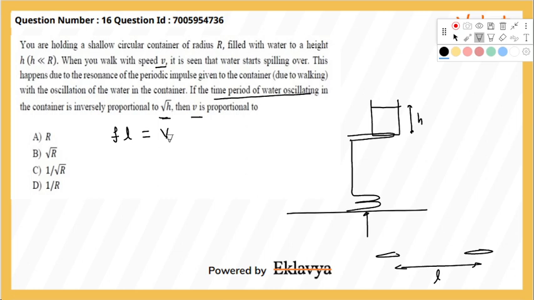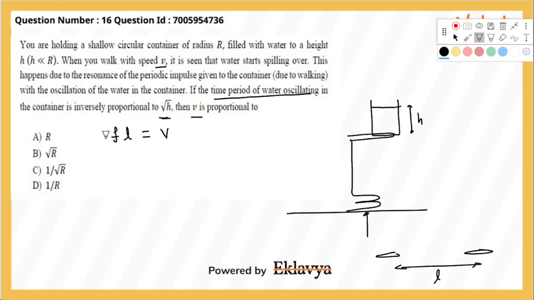What is velocity? That is simple: distance traveled per second. So f into l becomes v. You can see that the dimension is also matching. l has a dimension of length, and f has a dimension of per second, that is, time inverse.